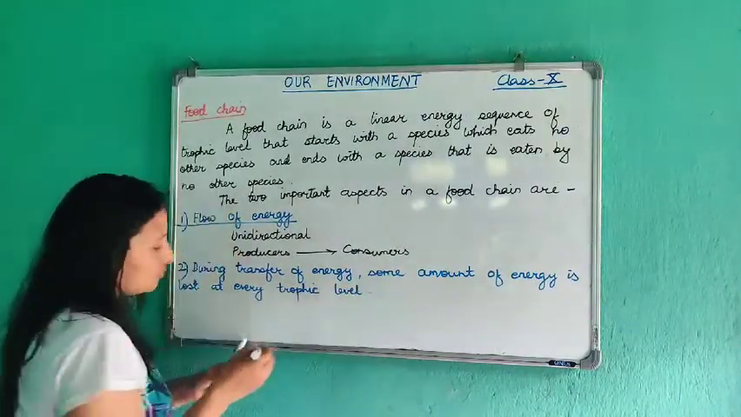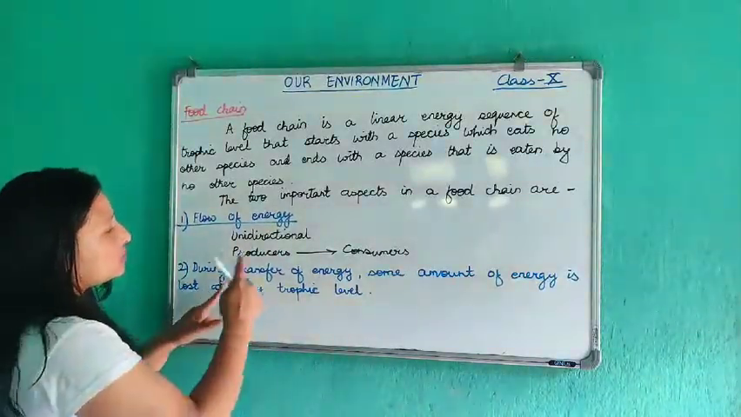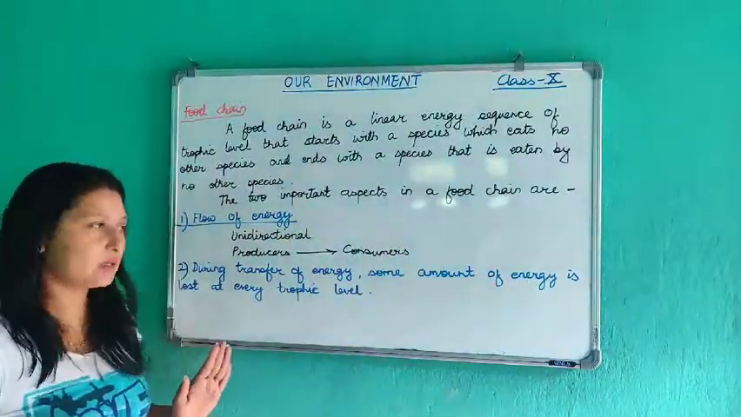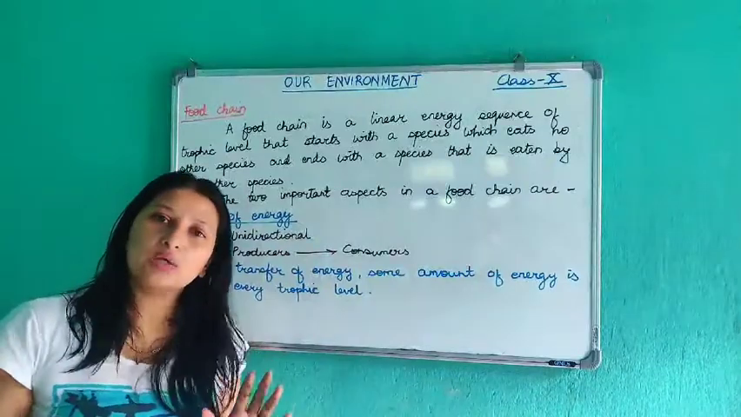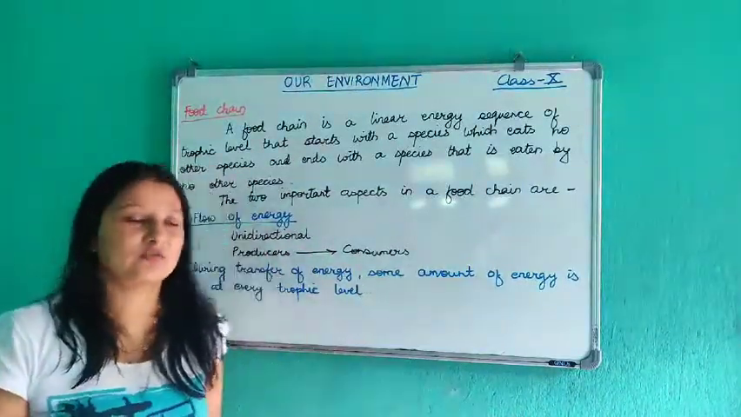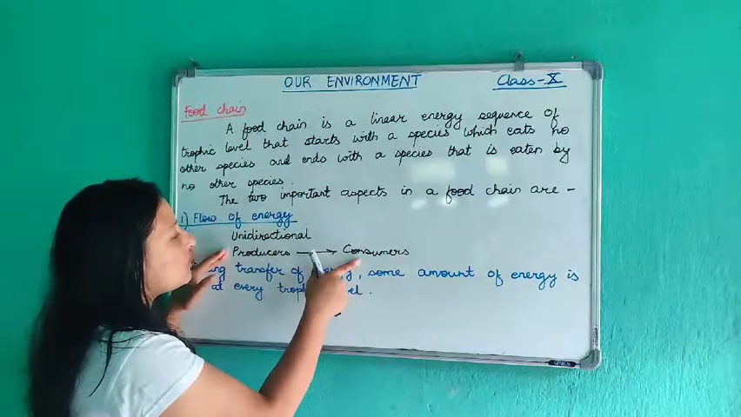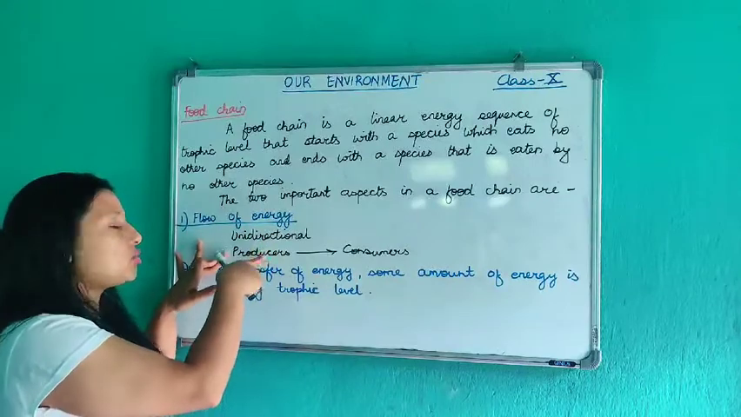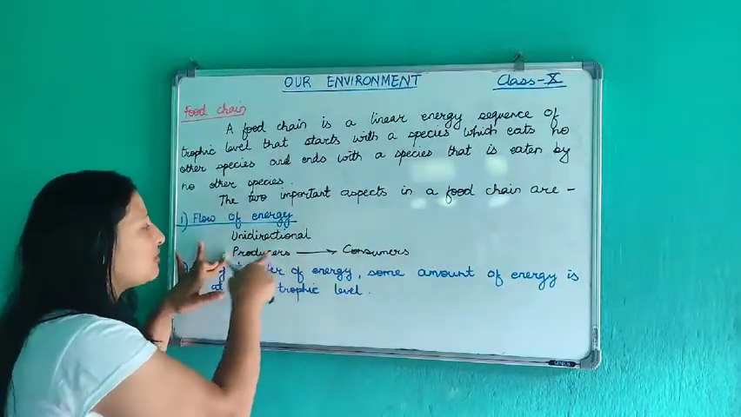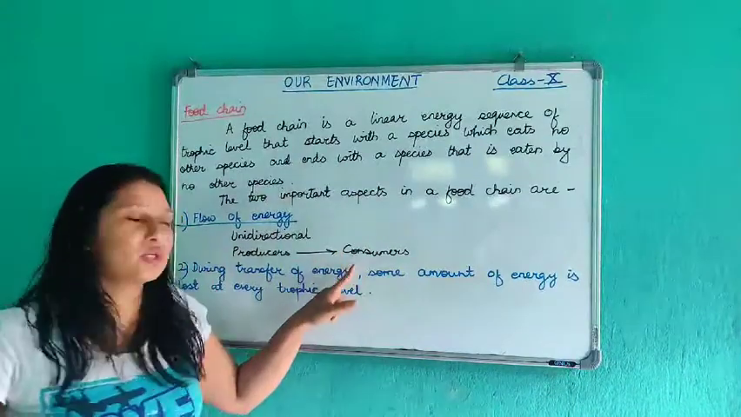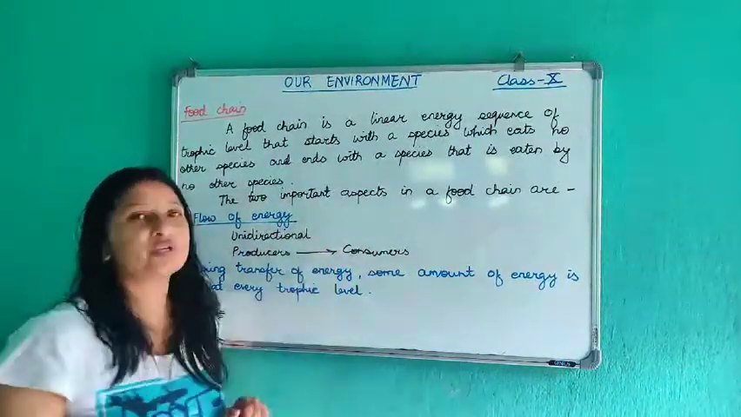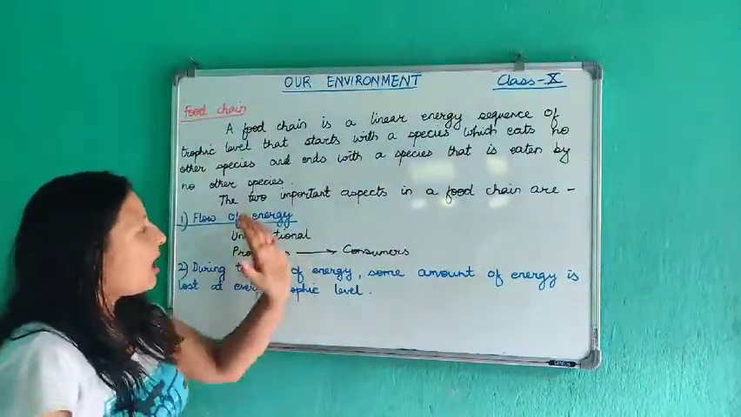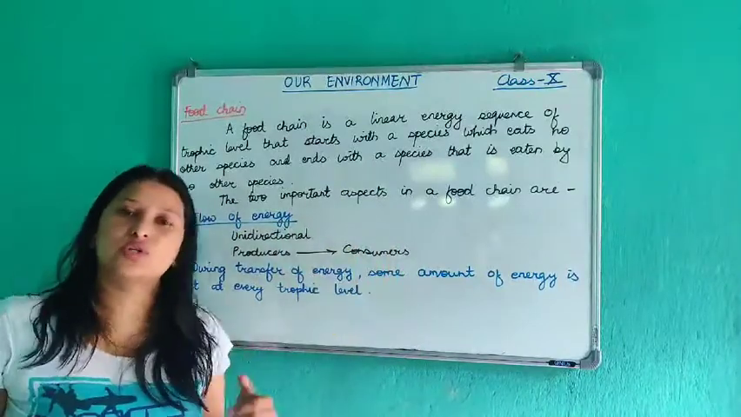See, what happens is that when energy is being transferred in the food chain, some amount of energy is getting lost. Not all the energy is being transferred. For example, the producer has trapped the sun's energy and it has that energy. Now when the consumers feed on the producers, that energy will be transferred to the consumer, but not 100% of the energy will be transferred. Some amount of energy will be lost. Only less energy will be transferred to the consumer.